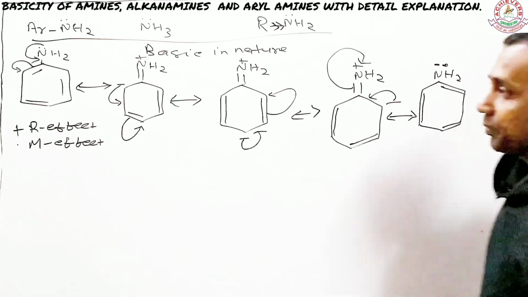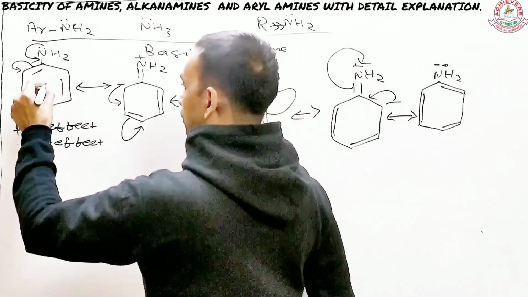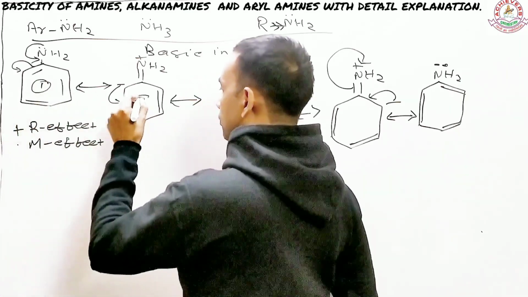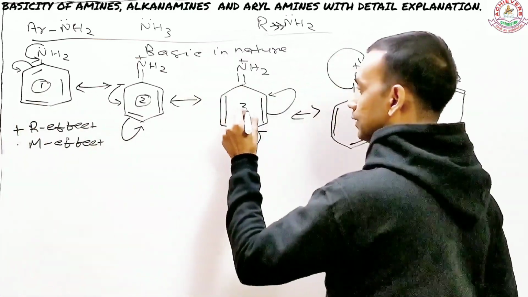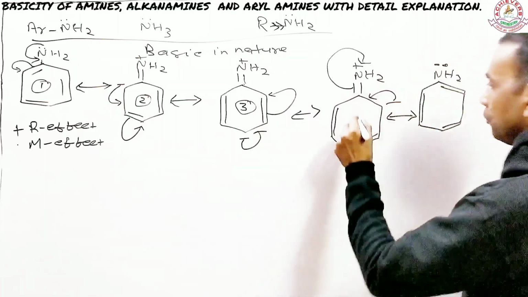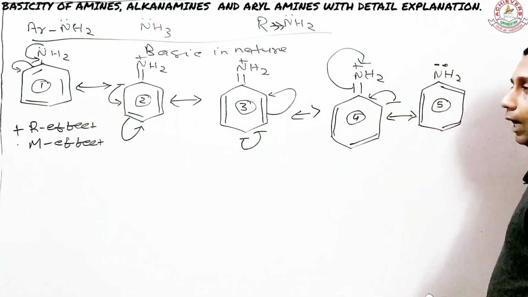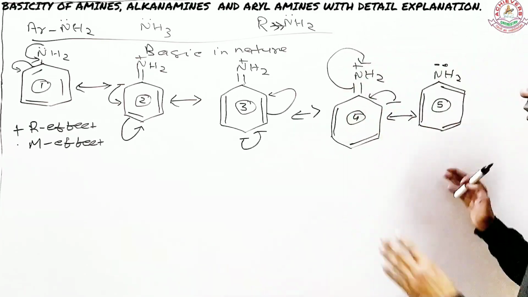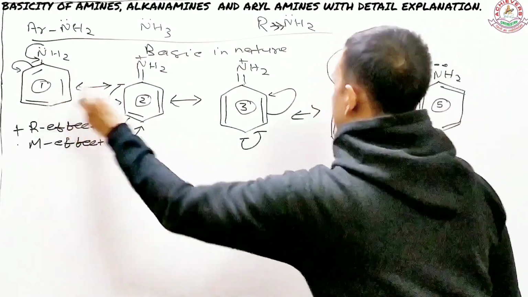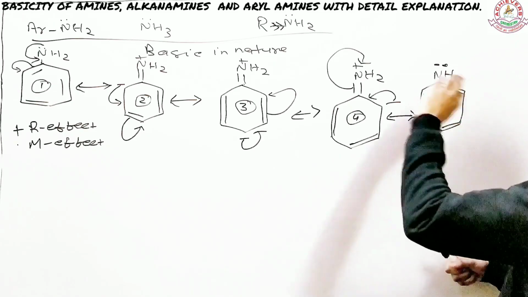Now let me name them. Suppose this structure is 1, there is your 2, and suppose these are 3. Then 4, and finally you have your 5. Out of these 5 resonating structures, 1 and 5 are the most stable. Why? Because these are neutral.